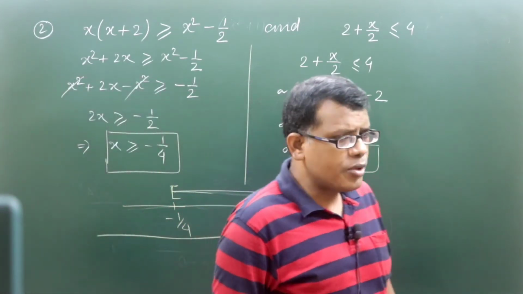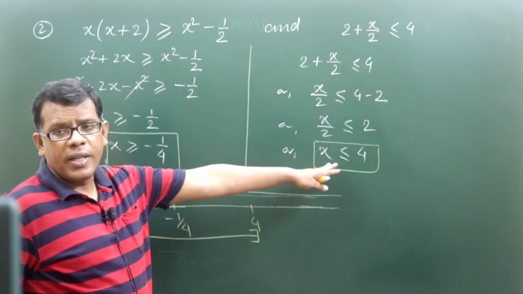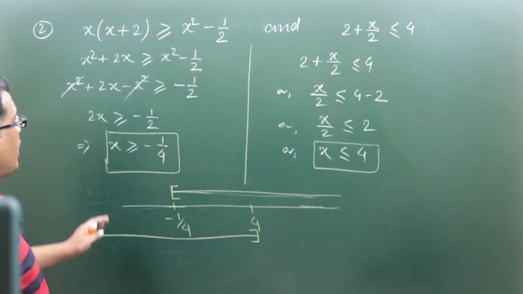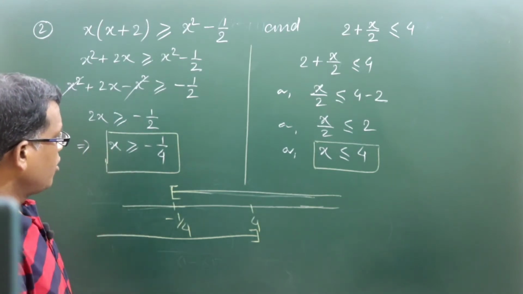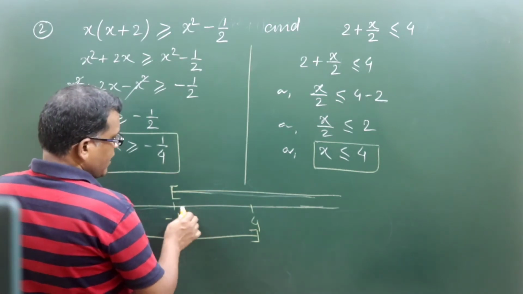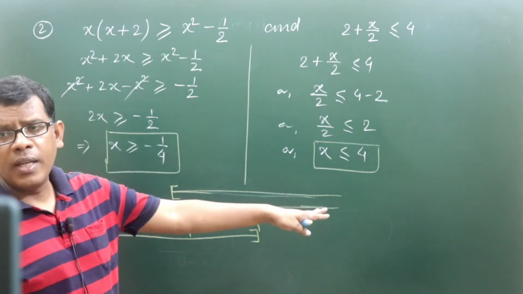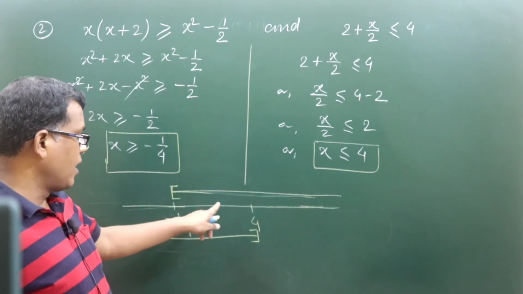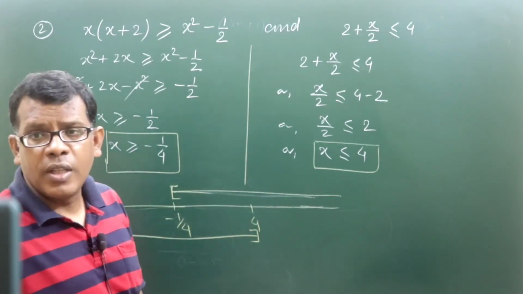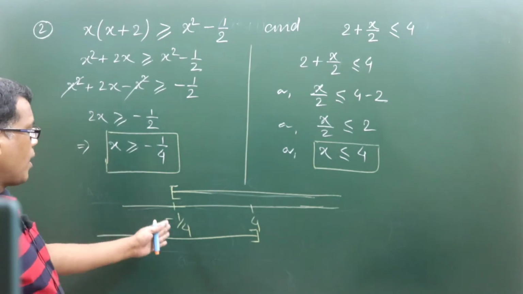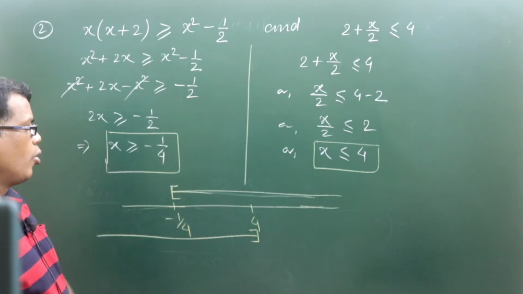About the solution range of x as per the second inequation, from this we are getting x less than or equal to 4, and from the first we are getting x greater than or equal to minus 1 by 4. So what is the range of x that is common? This one I have shown by drawing a line above the general number line, and another one I have drawn below. So what is the common portion of the line? It is in between minus 1 by 4 to 4, including both, because both include the values.